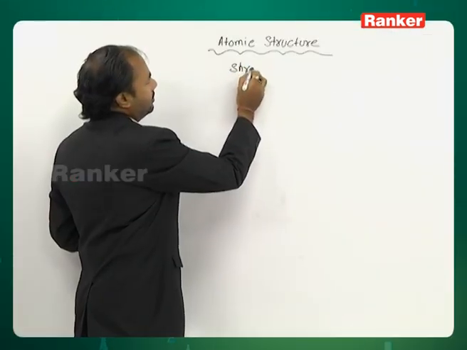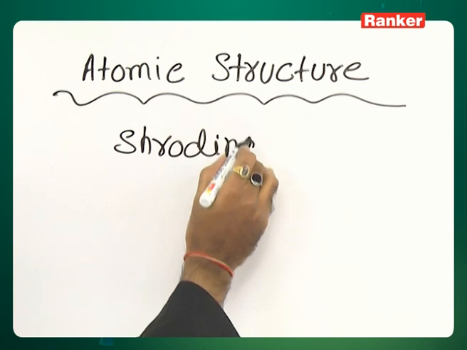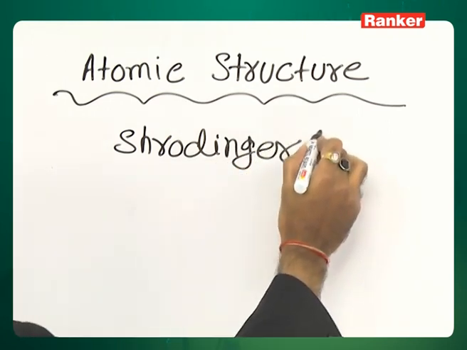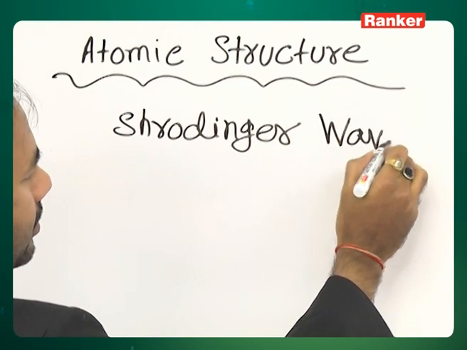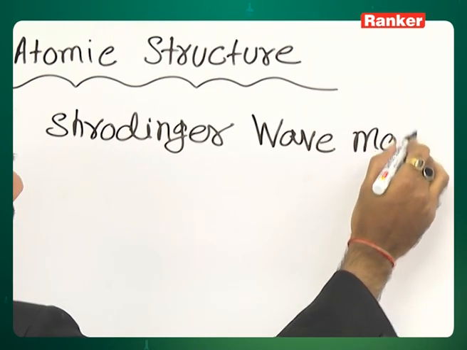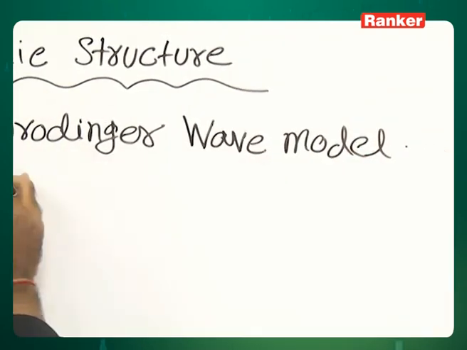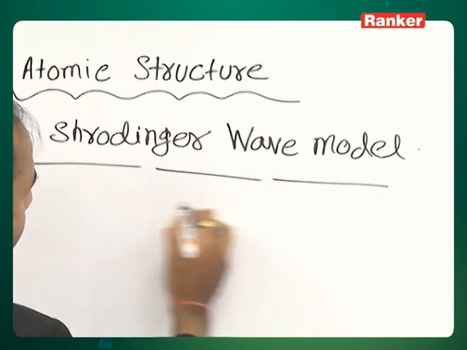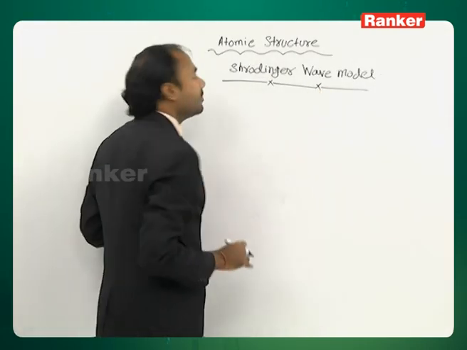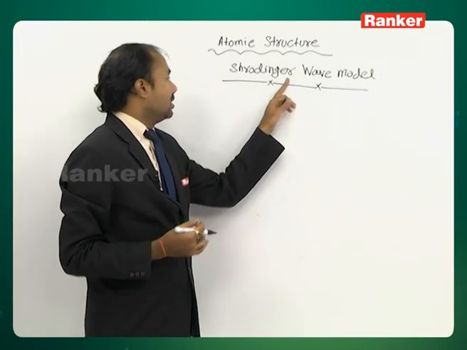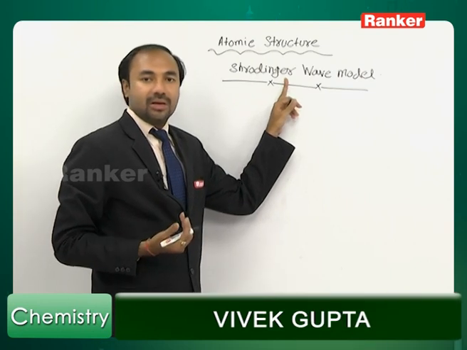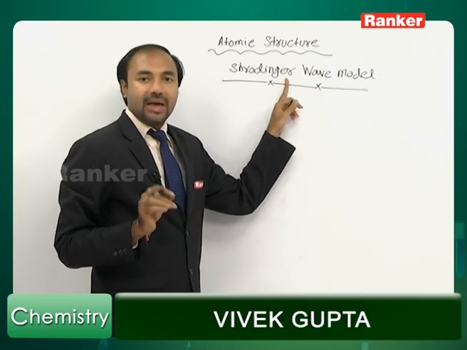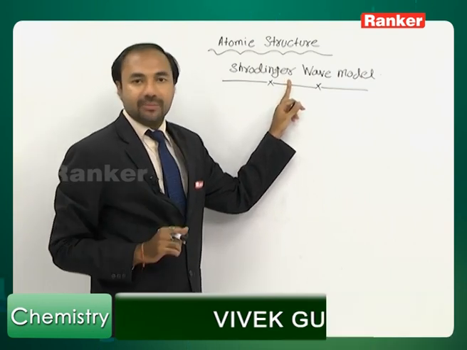Schrodinger wave model. This is the one which is going on right now, atomic model, Schrodinger. Actually, this considers electron as a wave as well as a particle.